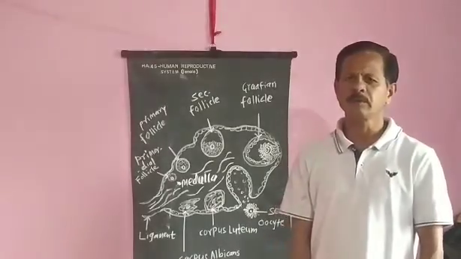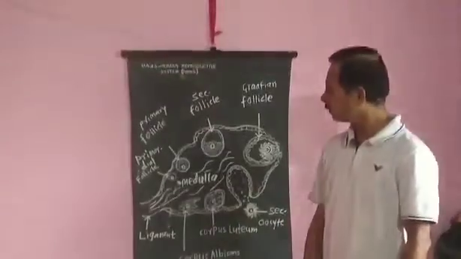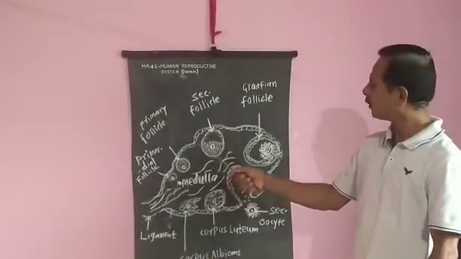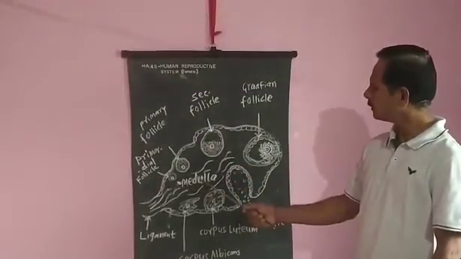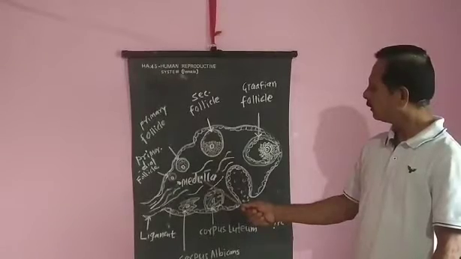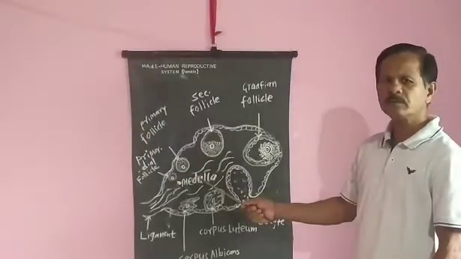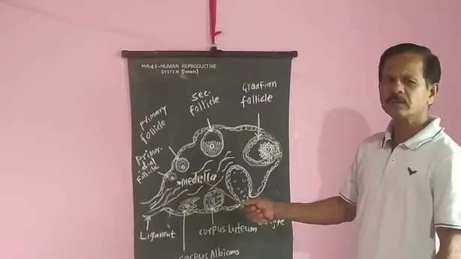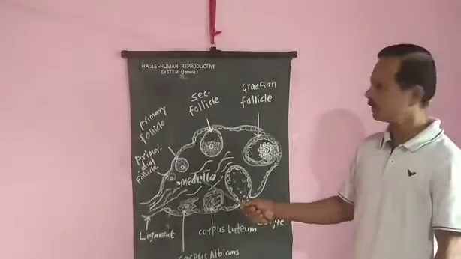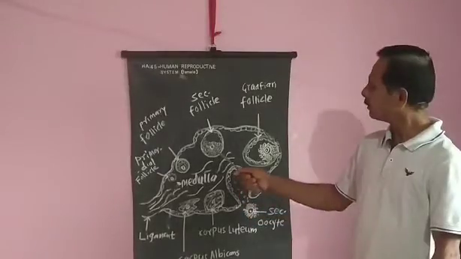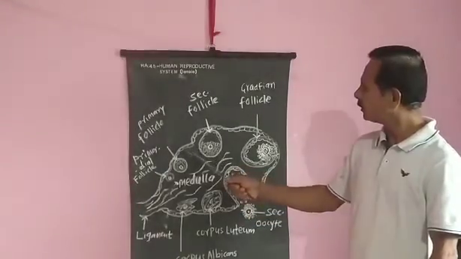Histology of ovary. TS of ovary shows outer cortex and inner medulla. Medulla is the central region of the ovary. It is made up of loose connective tissues containing blood vessels, nerve fibers and lymph vessels. Cortex is lined by germinal epithelial cells.